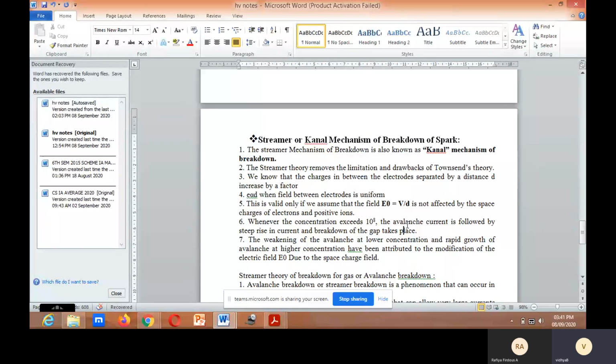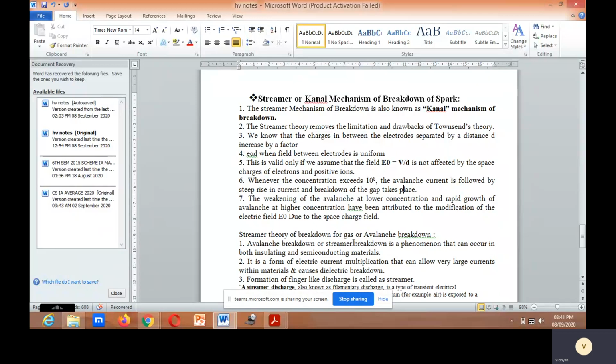The growth of the avalanche becomes weak. There is weakening of the avalanche at lower concentration and rapid growth of avalanche at higher concentration. If higher concentration, then rapid growth of avalanche; if lower concentration, then the avalanche will become weakened.